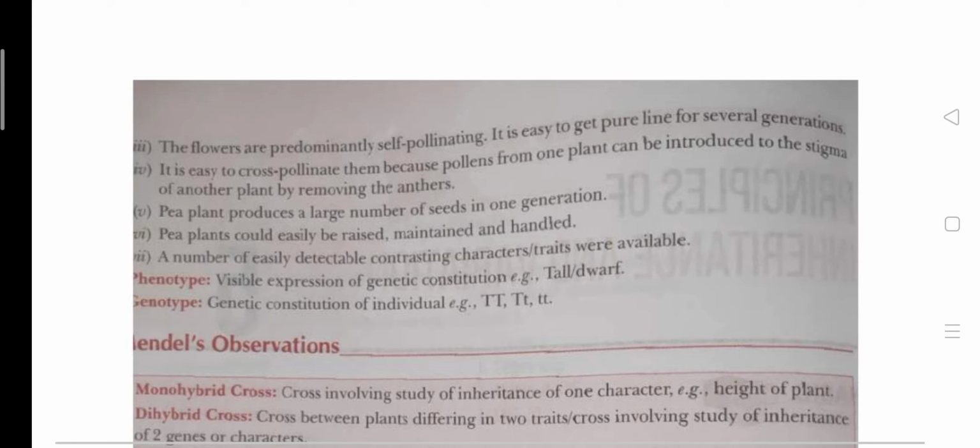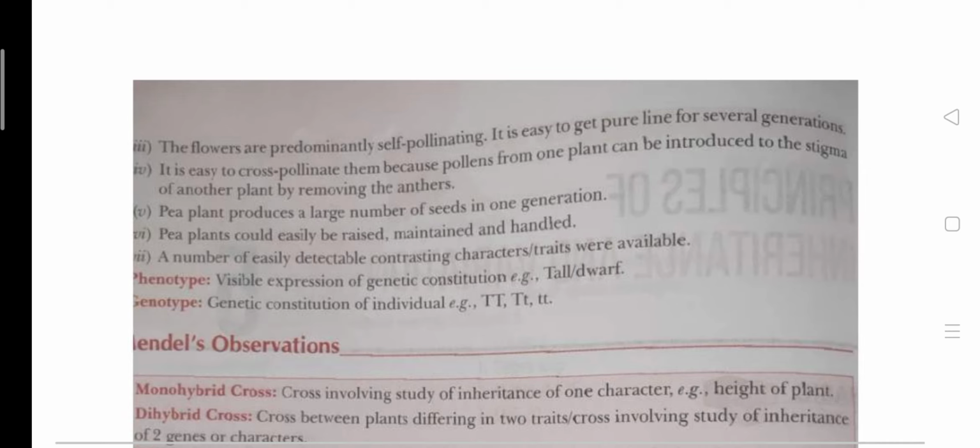We can cover that flower to avoid unwanted pollen grains falling on the stigma. So it is very easy to cut the anther from the flower to avoid self pollination, and we can do cross pollination very easily.